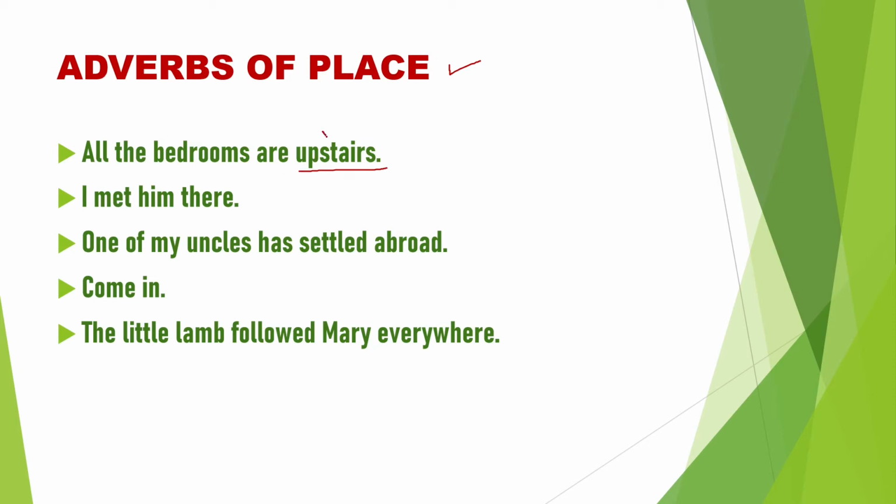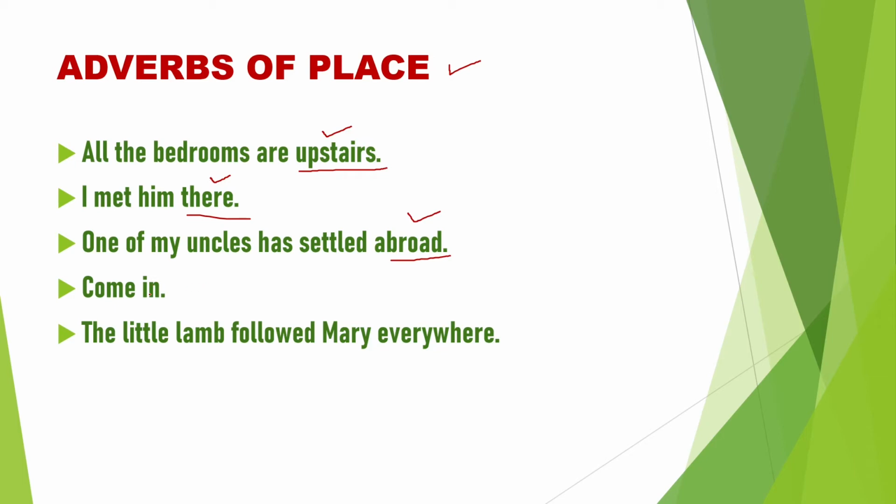So, upstairs is an adverb of place. I met him there. I met him where? There. There is an adverb of place. One of my uncles has settled abroad. One of my uncles has settled where? Abroad. So, it is an adverb of place.